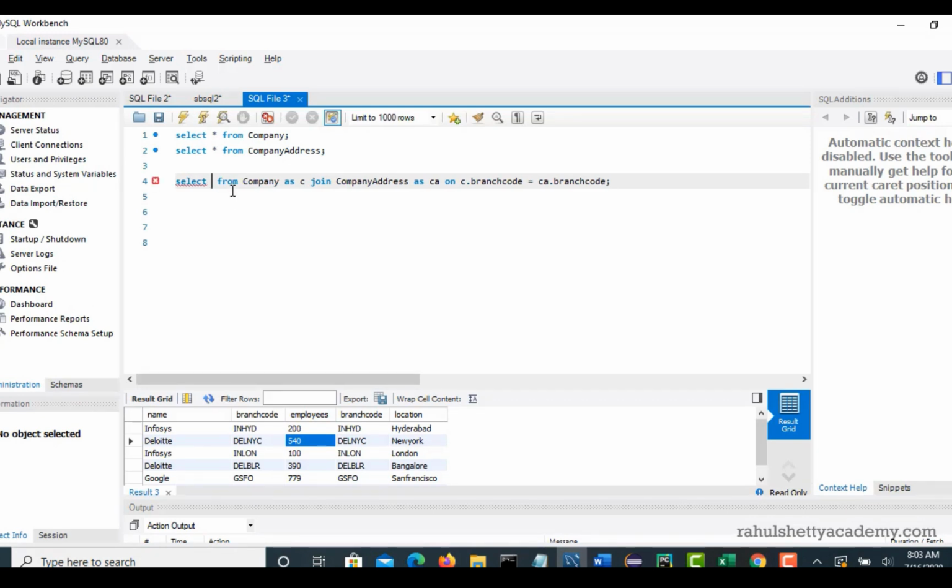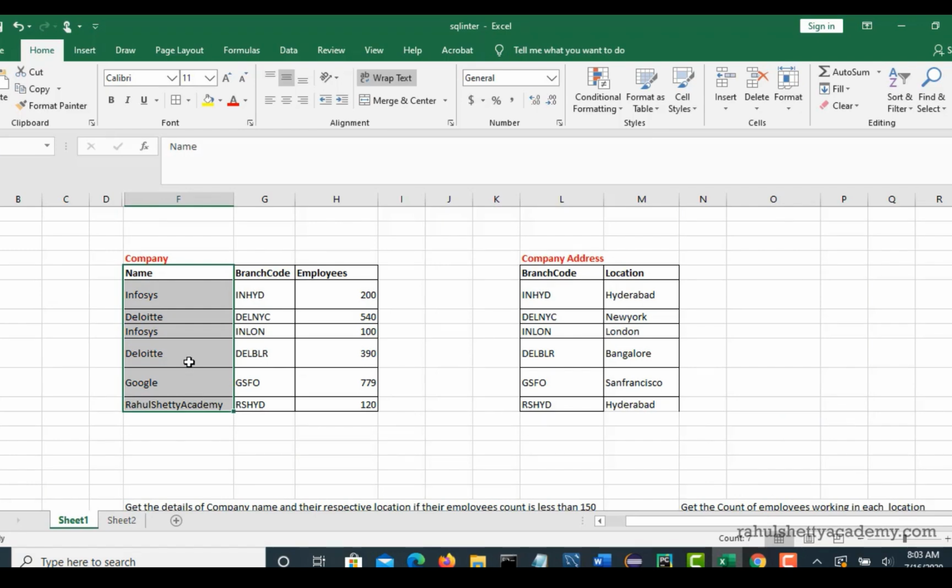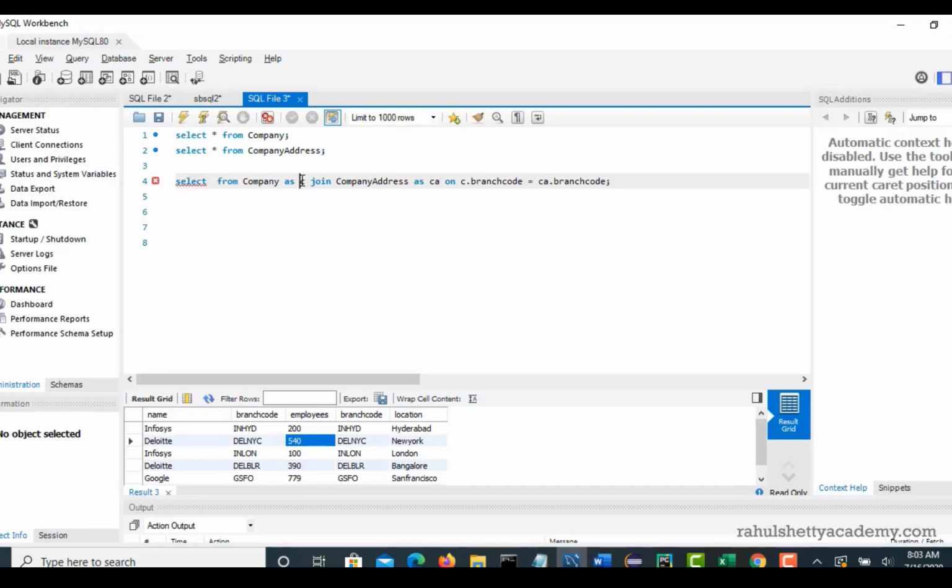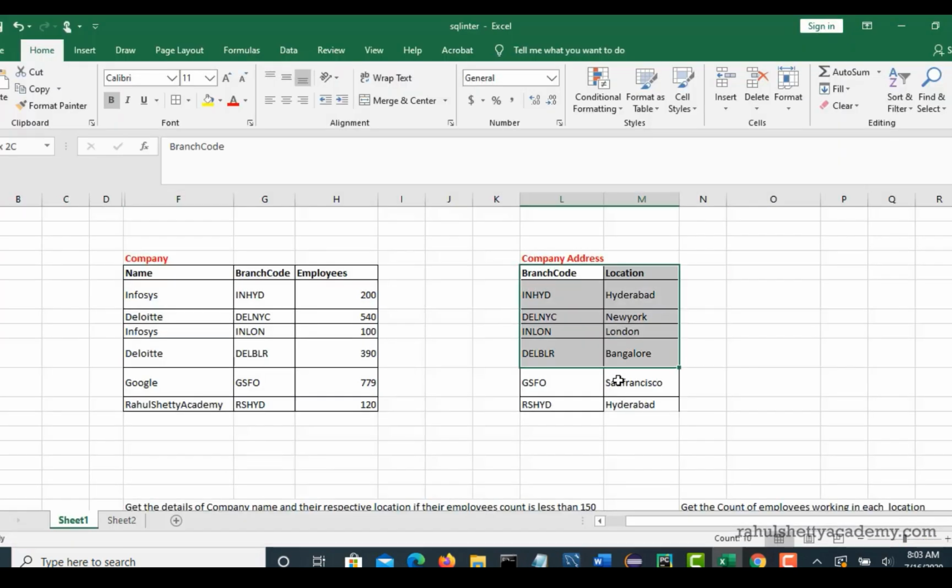So now let's get the company name. Company name is actually found in this table, right? So you give the reference C, and you can say C dot name. Company name can be called with C dot name, so that if a name column is also present in the other table, it won't create a conflict, because you merged these two tables and assume there is another name column in the other table as well.